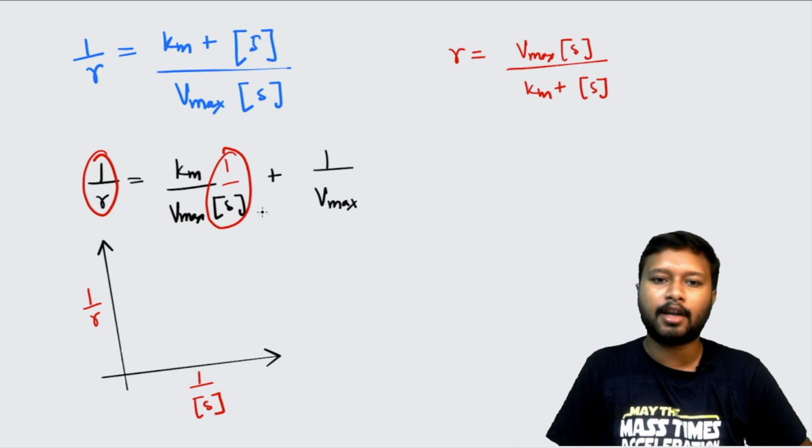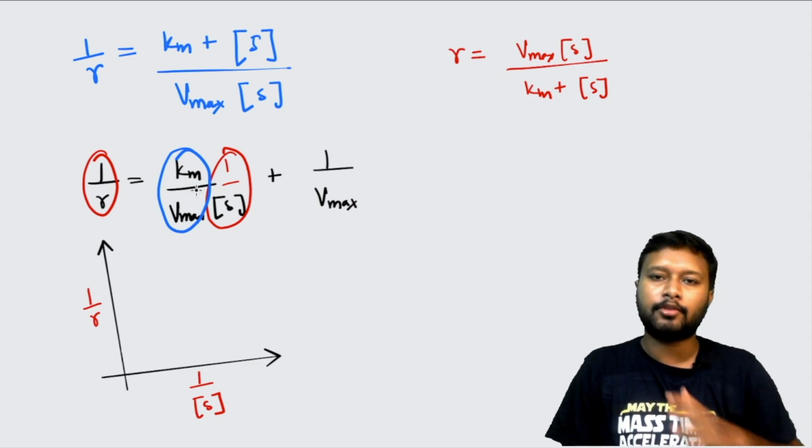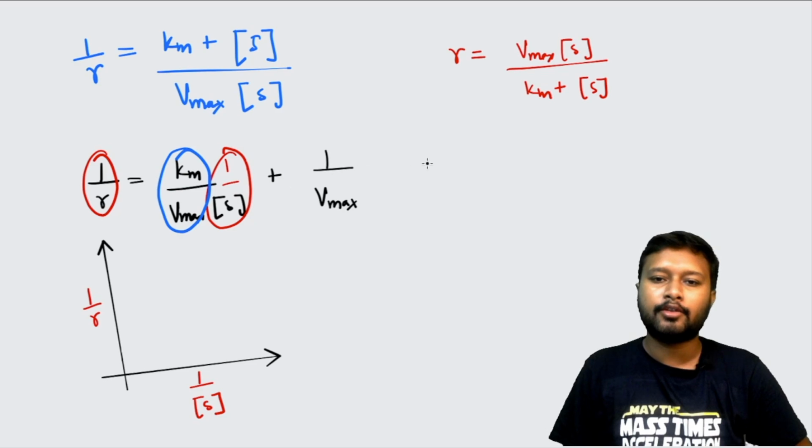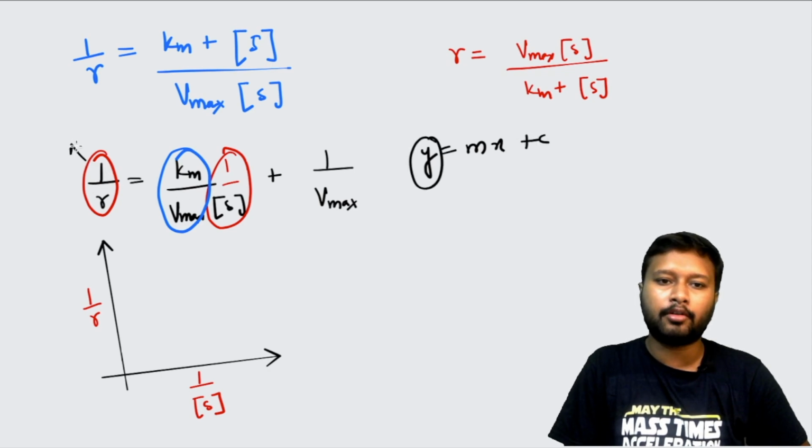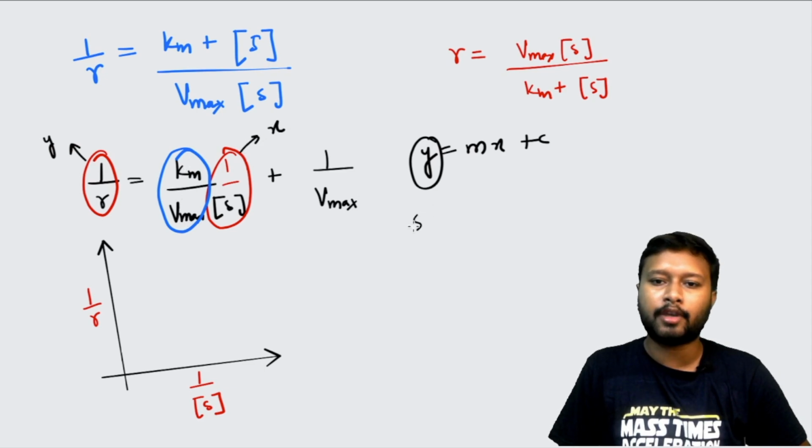Now if you see this graph, you can easily see that this particular value is going to be the coefficient of 1 by s. So if you compare this with the straight line plot, that is y equals mx plus c, this is y, plotted on the y axis, and this is x. Whatever is there, Km upon Vmax is the slope. So I can write down that my slope is equal to Km upon Vmax.